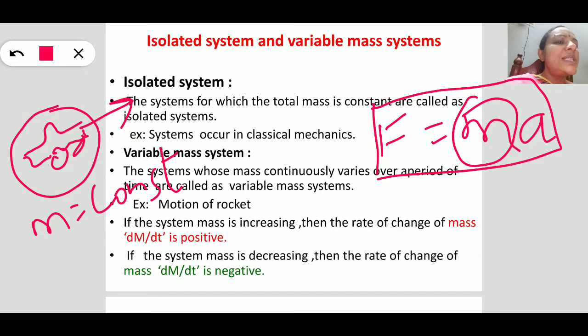So Newton's second law for isolated systems is not valid to calculate the external force in the case of variable mass systems. That is the difference between an isolated system and a variable mass system.